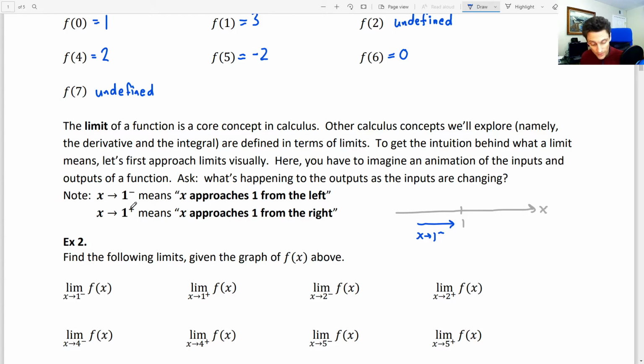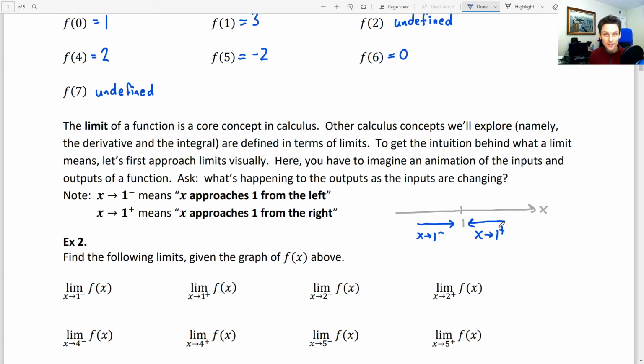And then if you have a little plus superscript or positive superscript, that means that you're 1 plus a little bit. So you're over here on the right side of 1. Still approaching 1, so you're still getting close to 1, but you're on the right side of 1. You don't want to be on the wrong side of 1. It's a pretty nasty number. All right.